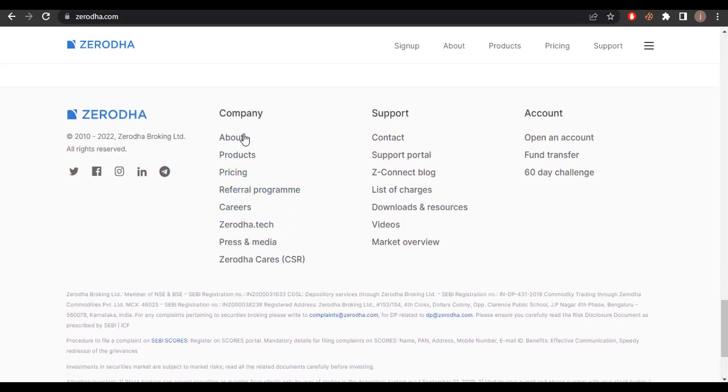There are more company products, pricing, a referral program, Zerodha Care, and press and media. I think this is really a good site for you, because there are multiple services provided.